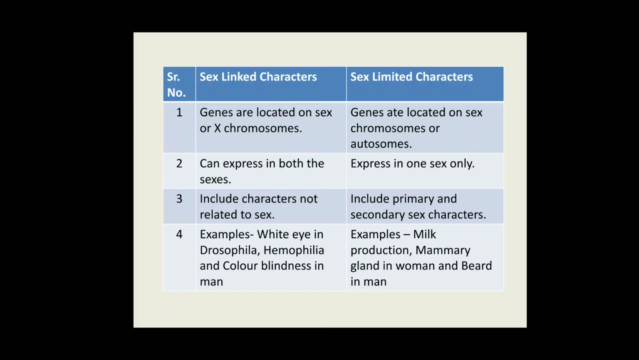Examples of sex linked characters are white eye in Drosophila, hemophilia in human beings, and color blindness in human beings. And examples of sex limited traits are milk production, mammary gland development in woman, and beard in man.